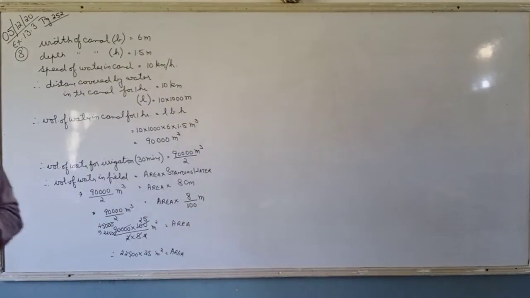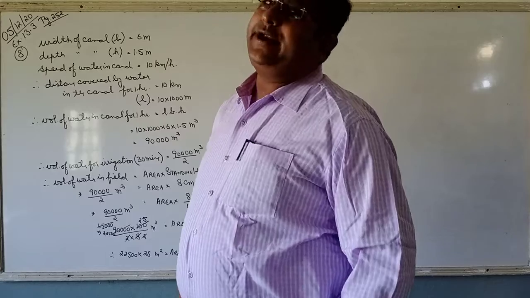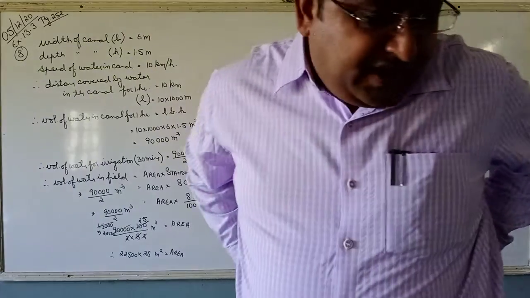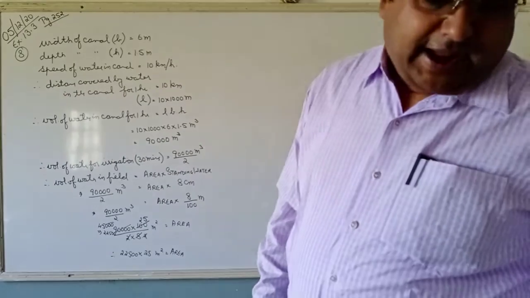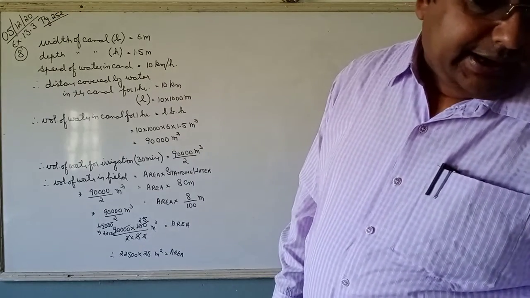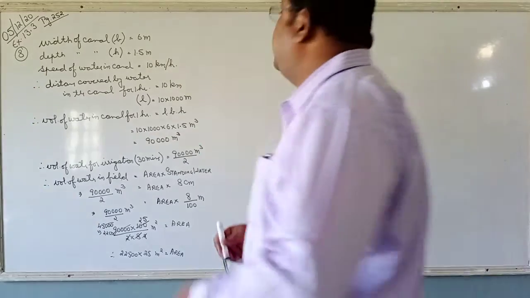Clear? Same is the next question, question number 9. There also he is talking about the rate of flow of water. What does he say? A farmer connects a pipe of internal diameter 20 centimeters from a canal into a cylindrical tank in a field which is 10 meters in diameter and 2 meters deep.